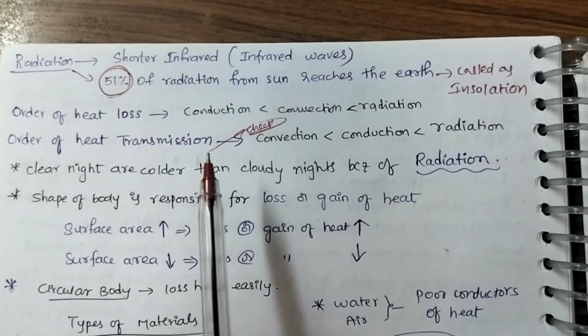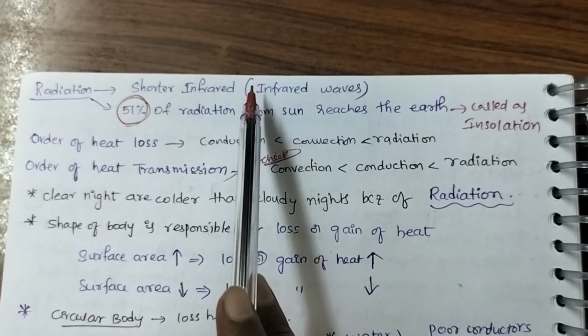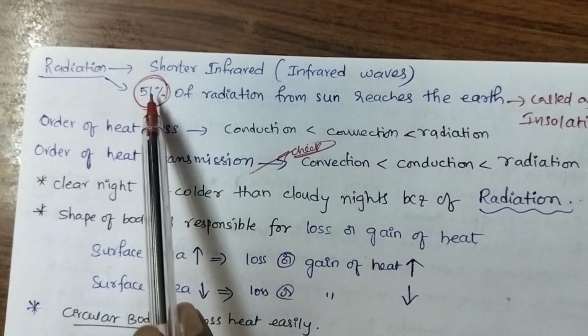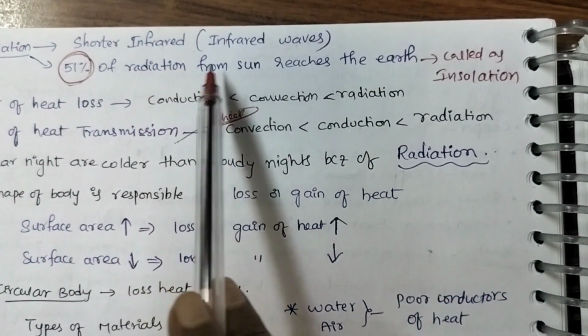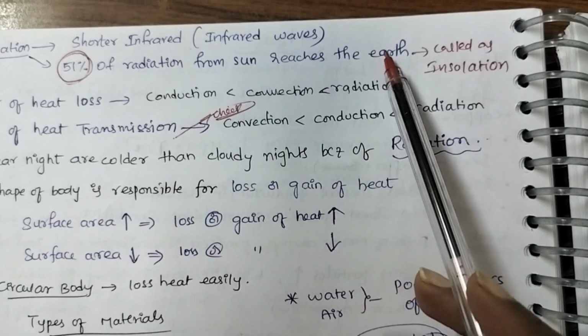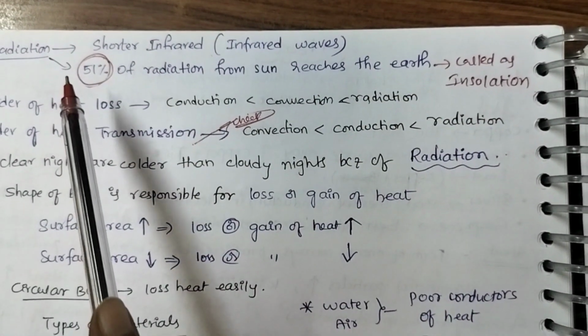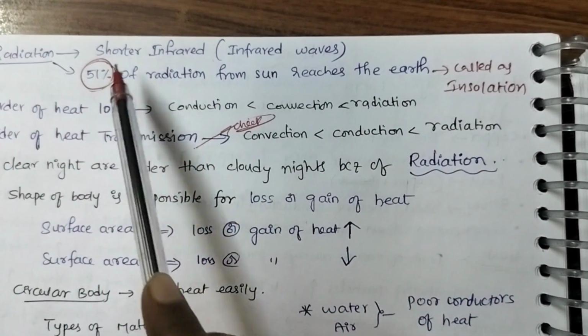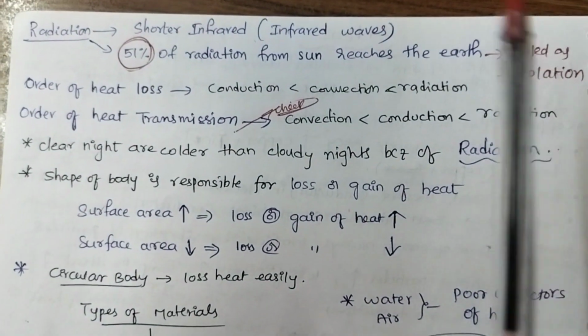Radiation is a shorter infrared wave. Almost 51% of the radiation from the sun reaches the earth, which is called insolation. Insolation means the 51% of radiation from the sun that reaches the earth.